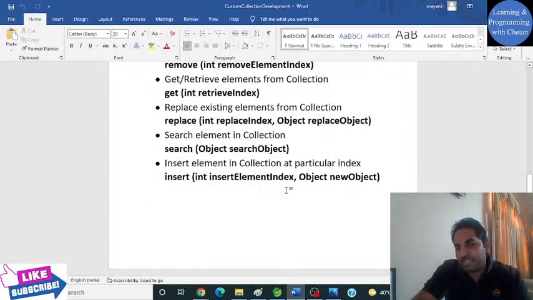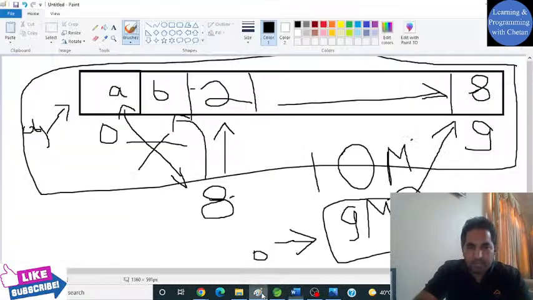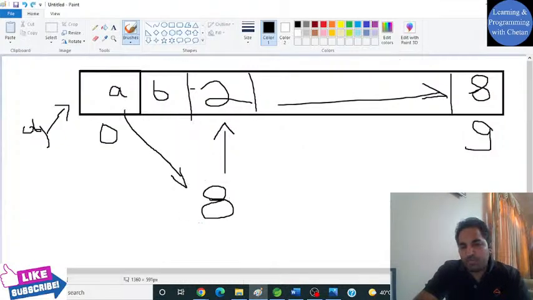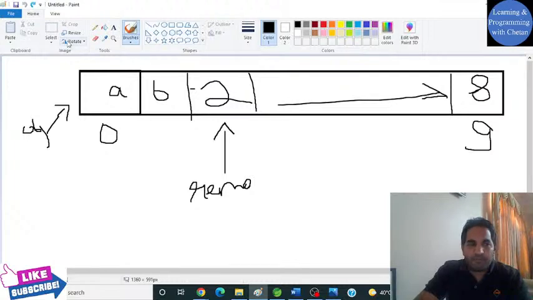You will have to focus a bit more to understand it, but once you understand how the insert operation works and how we shift elements, then believe me, you will have a much better understanding of collections. And I would like to explain this concept with the help of a diagram.